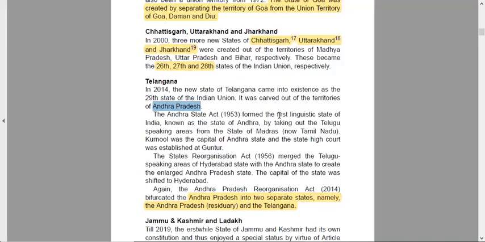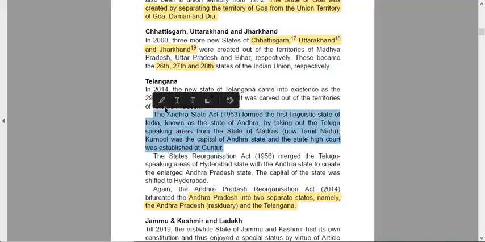So this is really important for you to understand: Andhra Pradesh was the first linguistic state, formed on the basis of Telugu speaking areas from Madras. Kurnool was the capital of Andhra Pradesh, and the High Court was established at Guntur.